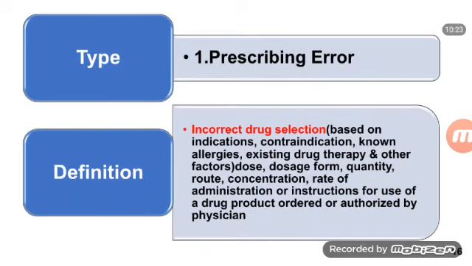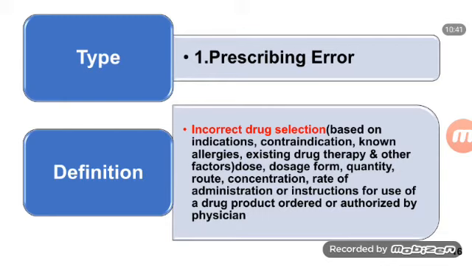What is the definition of the prescribing error? Incorrect drug selection. Remember that. Incorrect drug selection based on indication, contraindication, known allergies, existing drug therapy, and other factors.